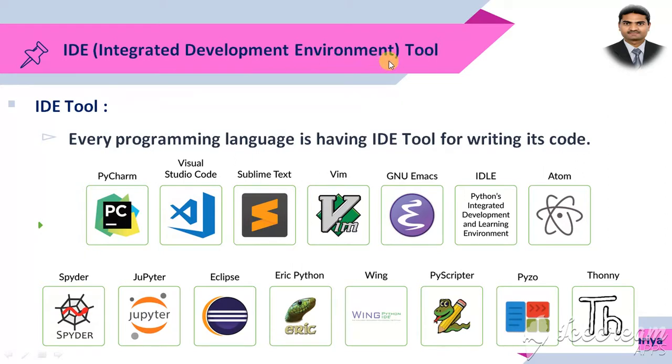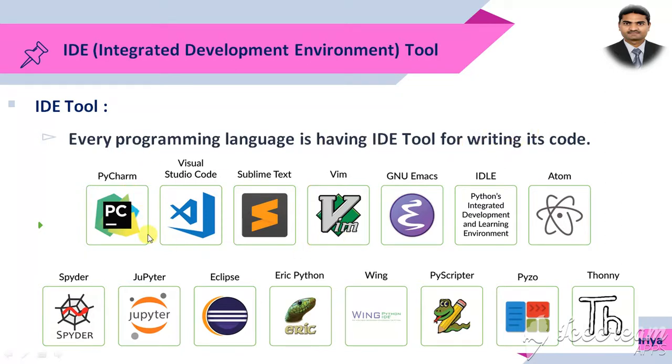This tool is nothing but software, and mostly every programming language has its own IDE tools. Integrated development environment means the tool provides such an environment where the programmer can type the code and execute it. So it is very easy for the programmer to type the code and execute it.